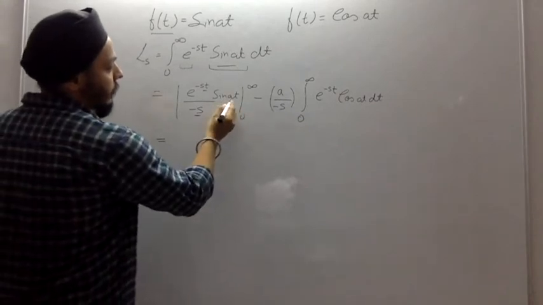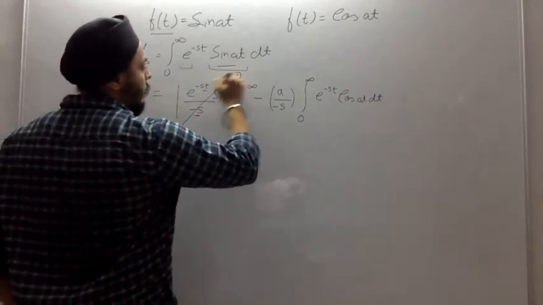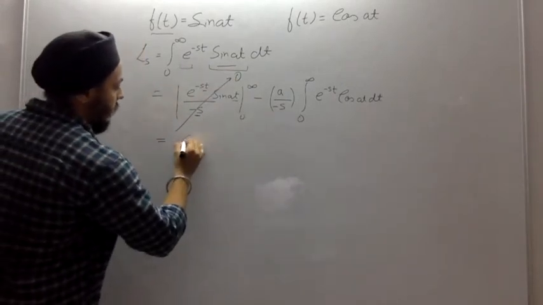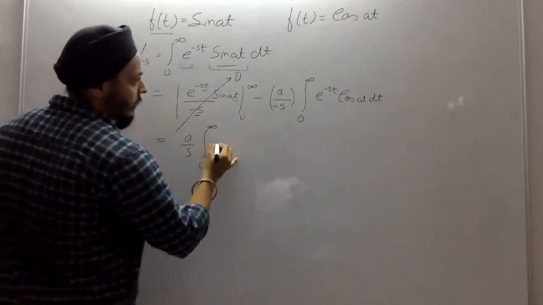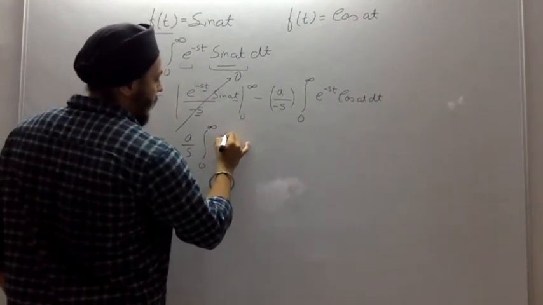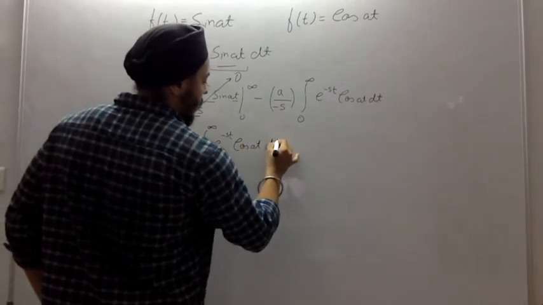For t equals 0, sine at will become 0. Hence this overall term goes to 0. So this gives us a over s times the integration from 0 to infinity of e to the power minus st cos at dt.